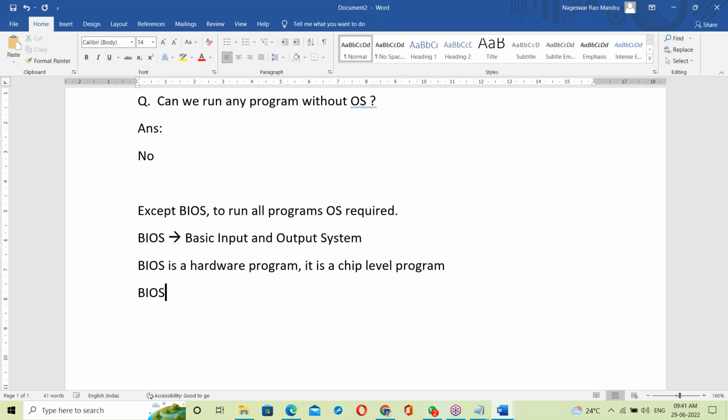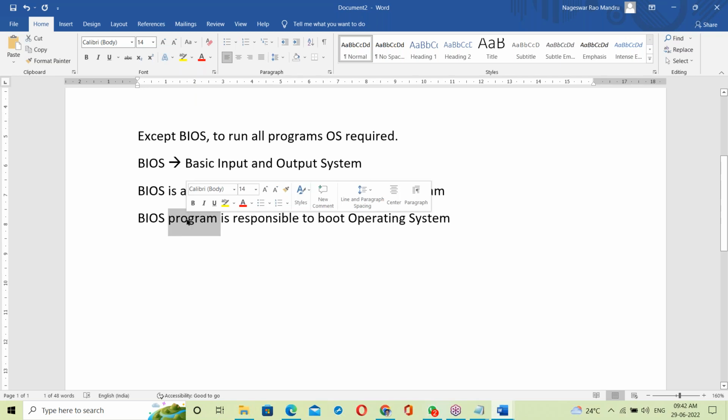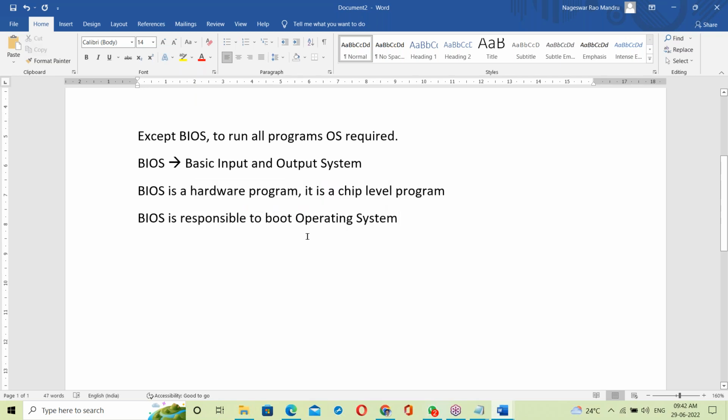That hardware program, the BIOS program, is responsible to boot the operating system. What is booting? Booting is the process of loading OS from hard disk to RAM memory.